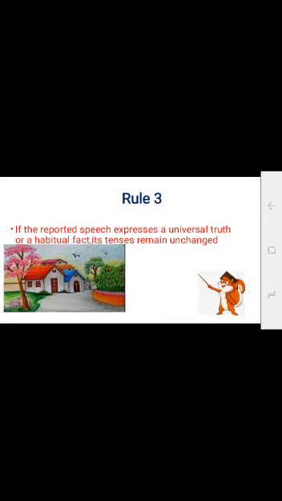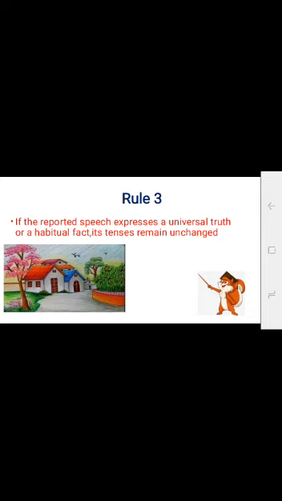Now rule 3. If the reported speech expresses a universal truth or a habitual fact, its tense remains unchanged. Teacher said, "This is a house in Jannah." This is a fact. It is our imagination, but we know God has created a house for us in Jannah. It only depends upon our deeds to get it. Now, the old beggar said, "Poverty is a great curse." So, of course, poverty is a great curse. It's a universal truth. There is no change.